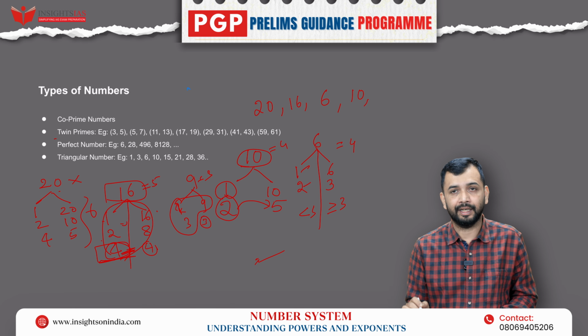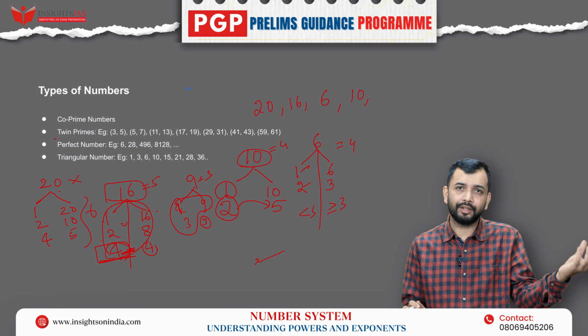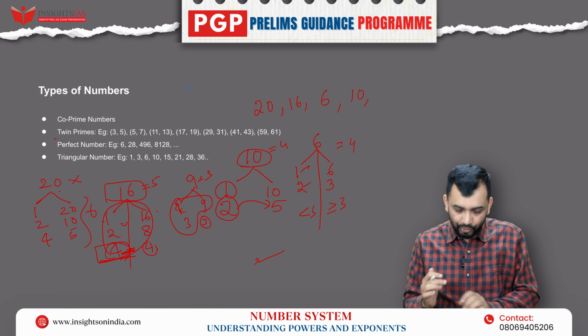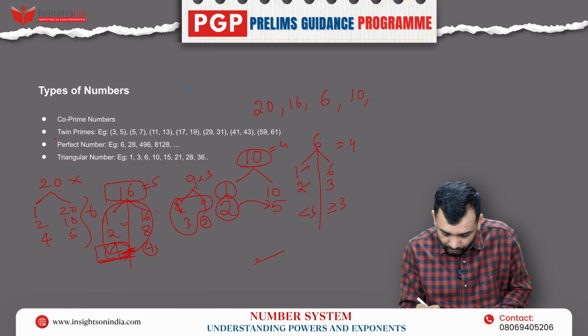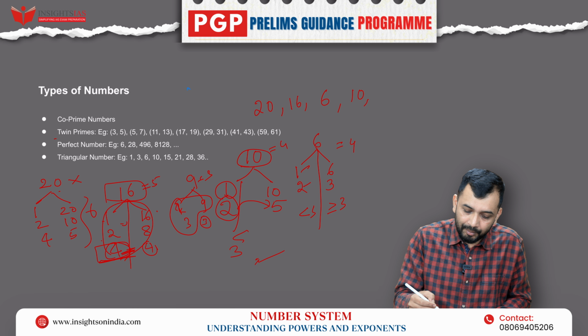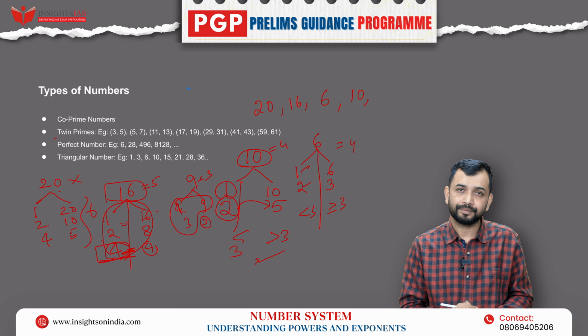Similarly, if I take 10, what is the square root of 10? 3 squared is 9, 4 squared is 16, so it will be between 3 and 4. If I keep checking, the two factors 1 and 2 are less than 3. Similarly, the remaining two numbers, 5 and 10, are more than 3.